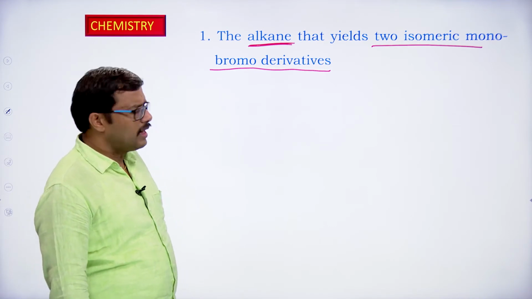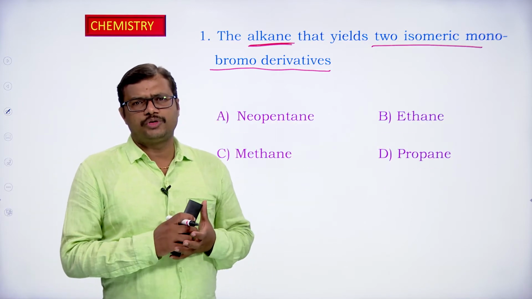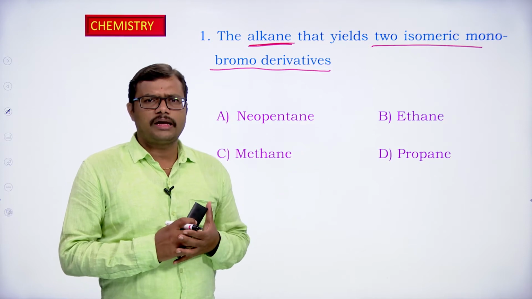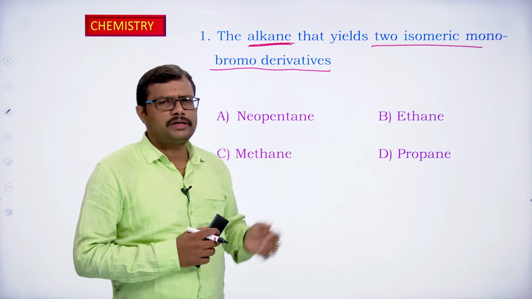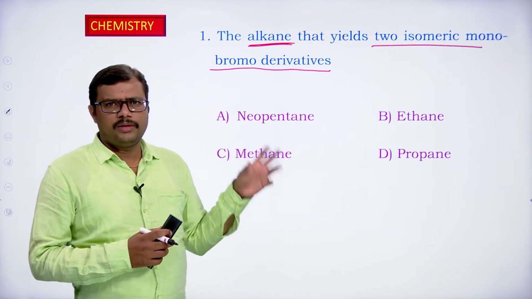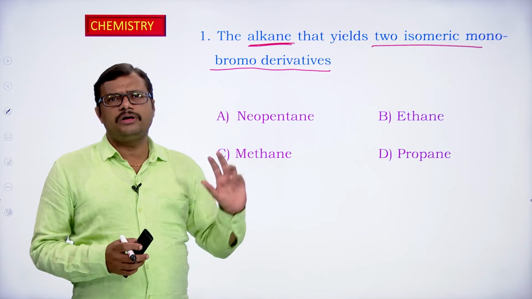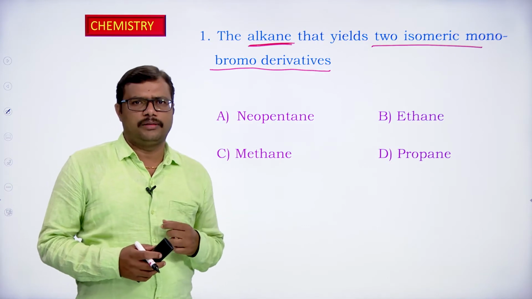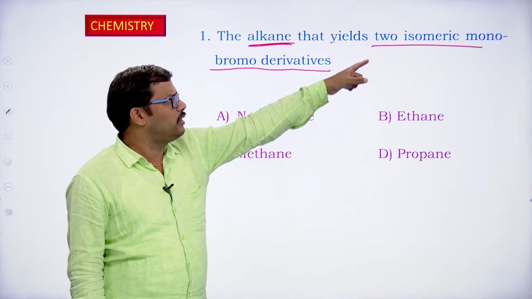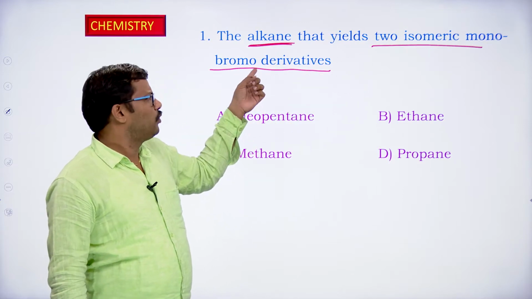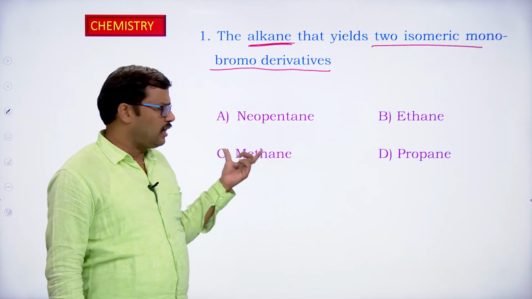So here, as we know, in the case of alkanes, halogenation takes place. Alkanes generally undergo substitution reactions. So a hydrogen atom of the alkane is replaced with a halogen atom. In this case we are carrying out the bromination reaction, so a bromine atom replaces the hydrogen atom in the alkane. So we have to select an alkane which has two different types of hydrogen atoms. If an alkane has two different types of hydrogen atoms, then it is going to give us two different isomeric mono-bromo derivatives. So first we have to identify the alkane which has different hydrogen atoms.